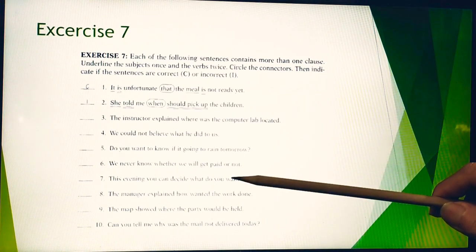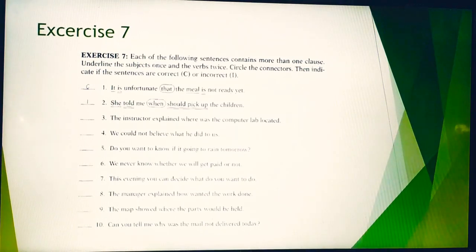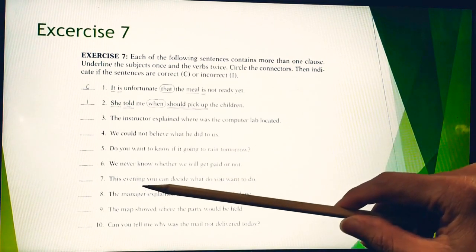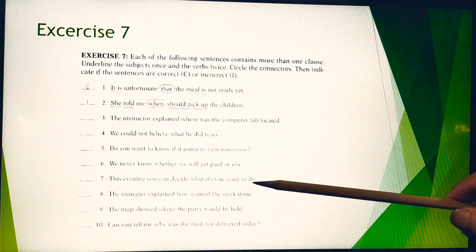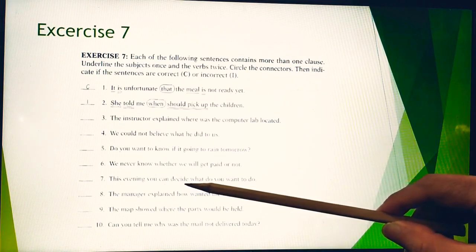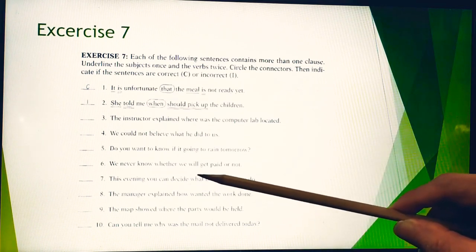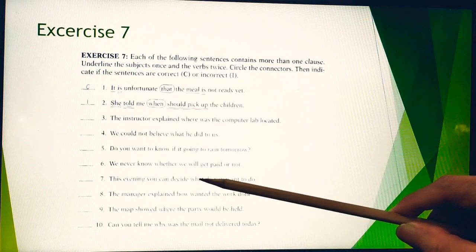So what about number 7? For number 7: this evening you can decide what do you want to do. So you is the subject, decide is the verb, so the main verb is this, and of course this is a noun clause connector, and it's supposed to be followed with what I've just mentioned before, a subject, right?